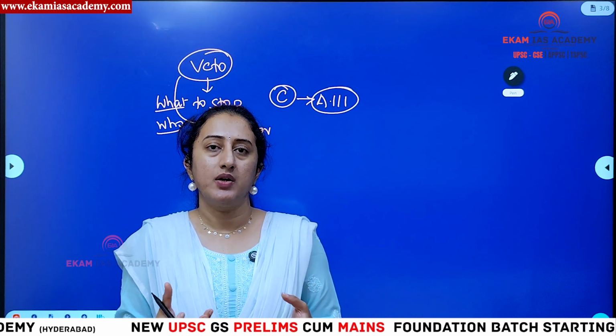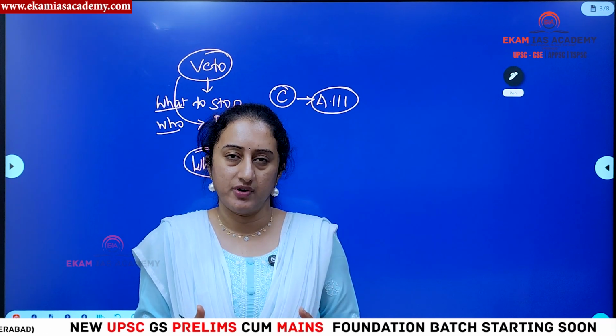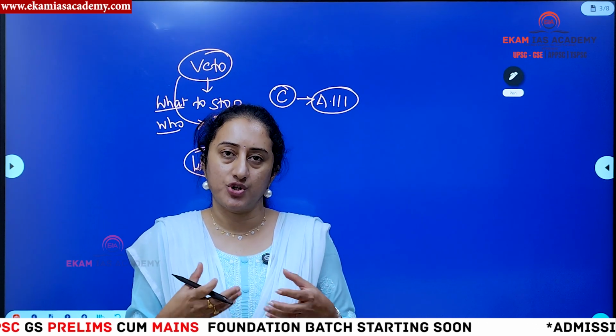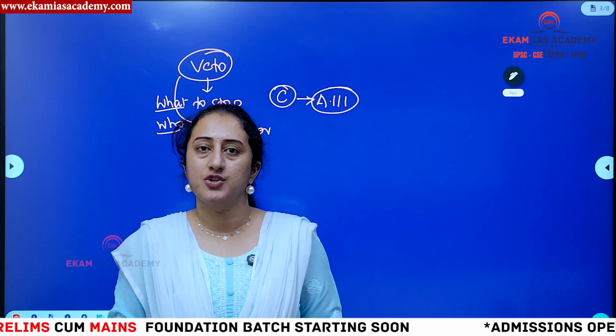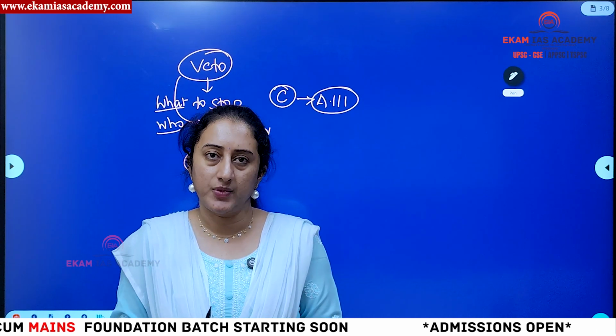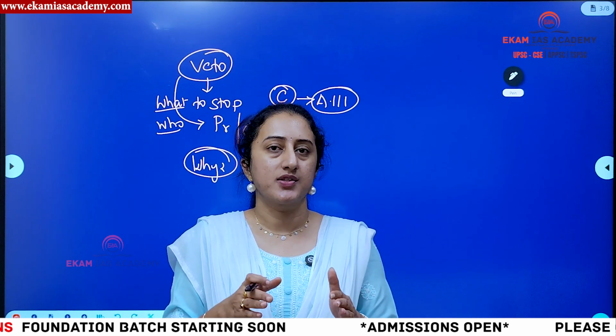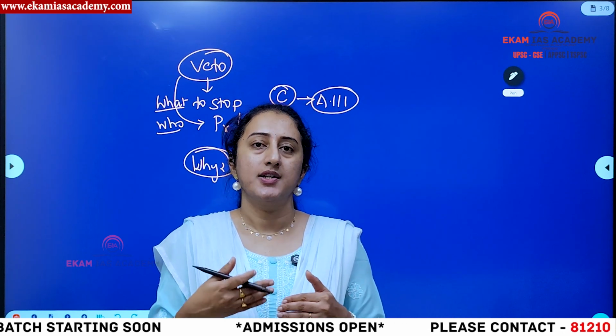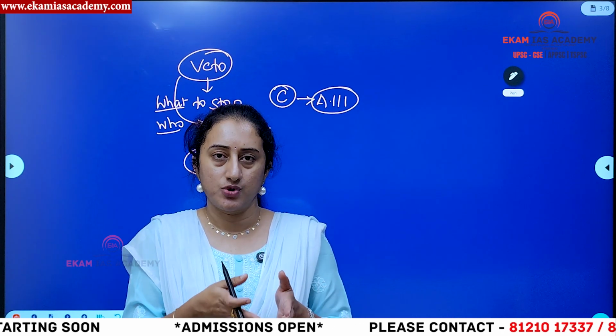Otherwise, what happens? Any one organ may become totally arbitrary and can control anything, right? To control these things, to ensure checks and balances, there are certain instruments ensured in the Constitution. One such instrument is veto. This can be exercised by the executive, that is the President of India and Governor, if they feel the legislature is not doing its job properly.